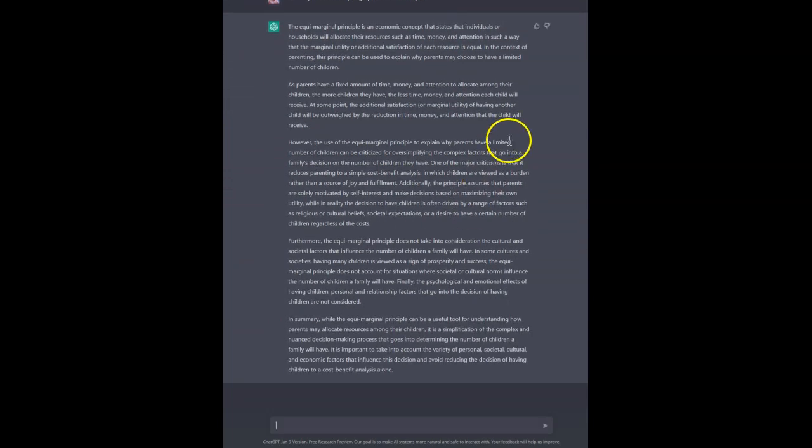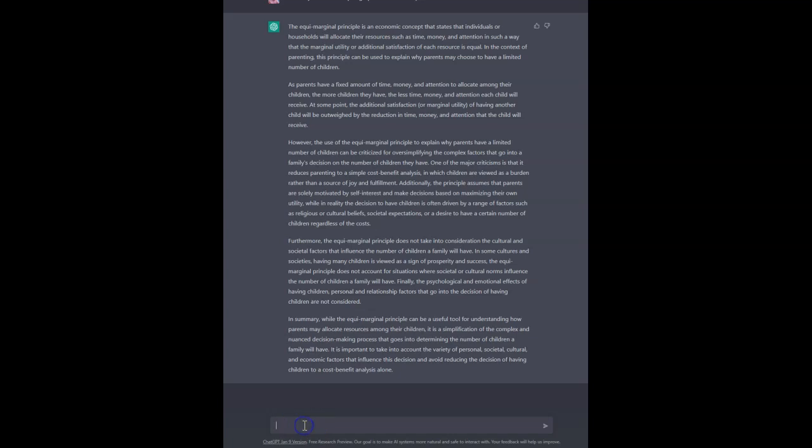Now, you can certainly say that at some points in there, technically, you could quibble over them, such as it doesn't take into account cultural and societal factors that influence the number of children they will have, right? You could argue that's not necessarily true, but that's not the point. The point is that if a student were to submit this as an answer to an exam question, there's no doubt that this is a good answer, even if it's debatable. Let's try something else.